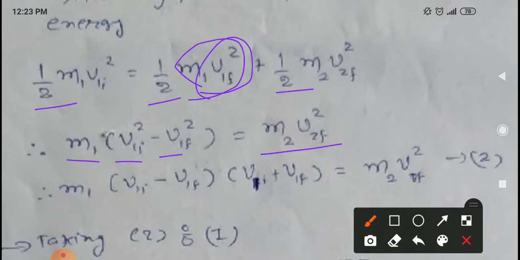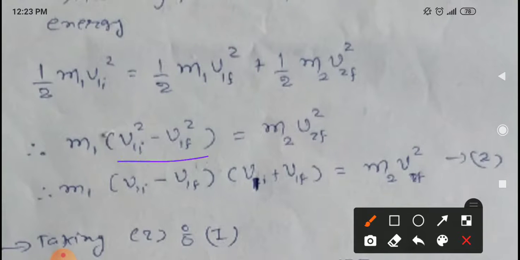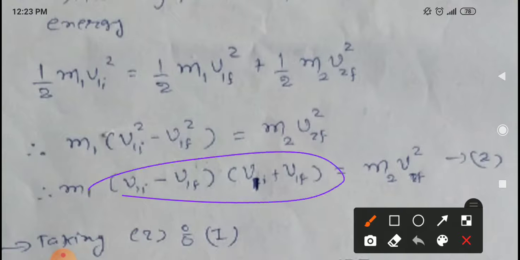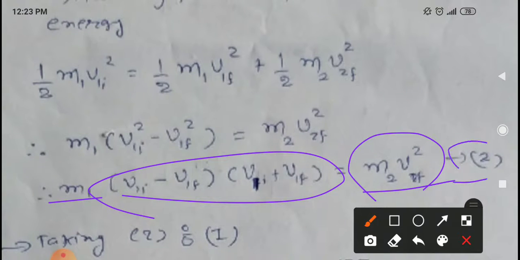Now a square minus b square is (a minus b) into (a plus b), so v1i square minus v1f square can be represented as (v1i minus v1f) into (v1i plus v1f). So this step is resolved into two sub steps. Rest of the steps are as they are. This is equation number 2.